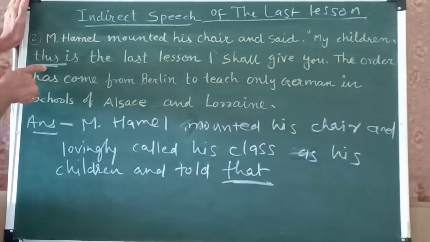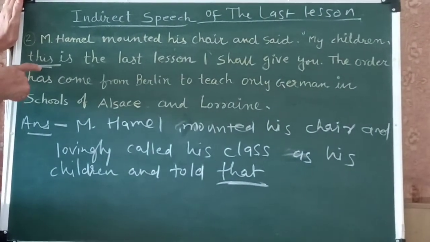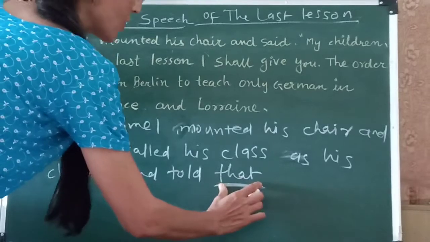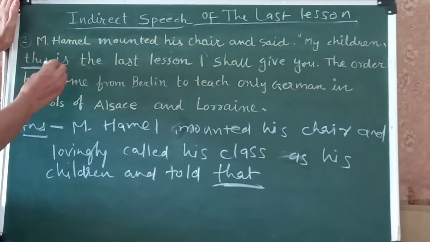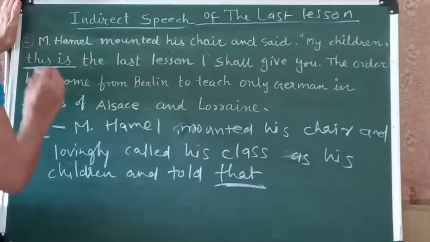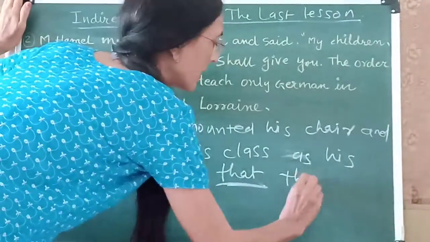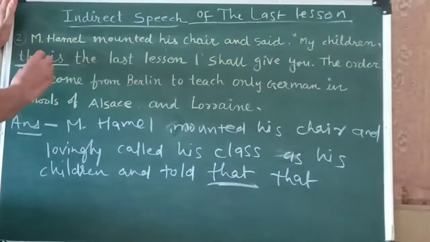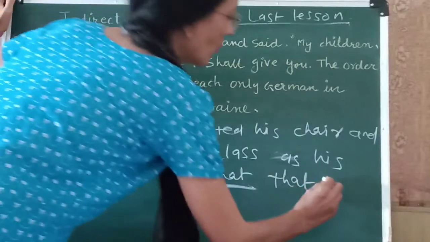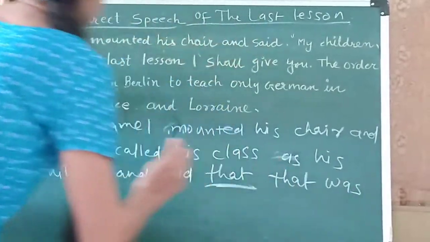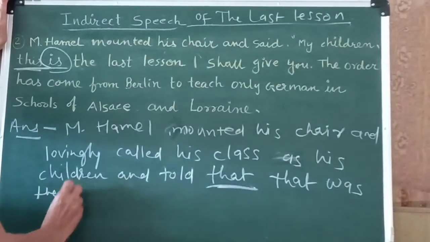Now this is an assertive sentence, so you will use the conjunction that. What he told? "This is the last": this will turn into "that", and "is" will turn into "was". That was the last lesson.